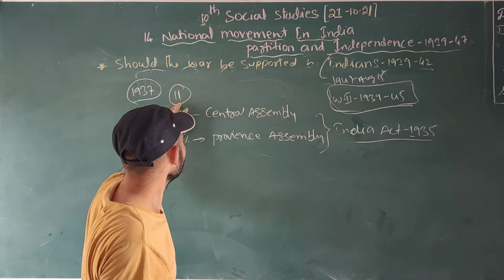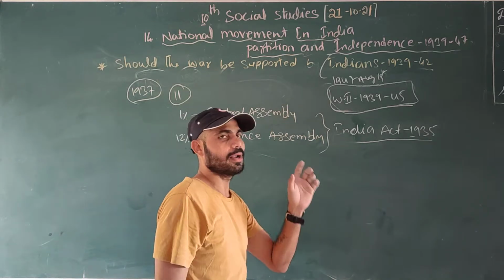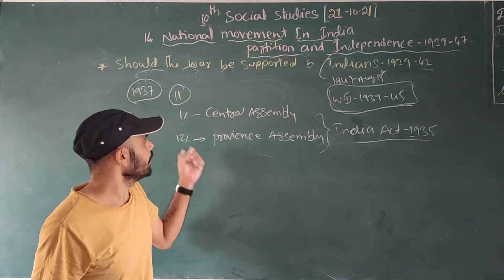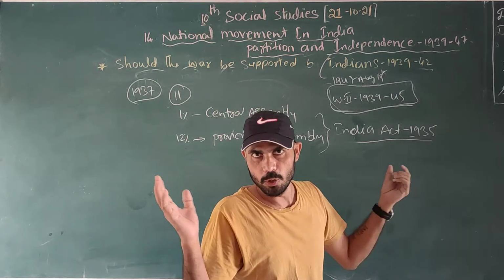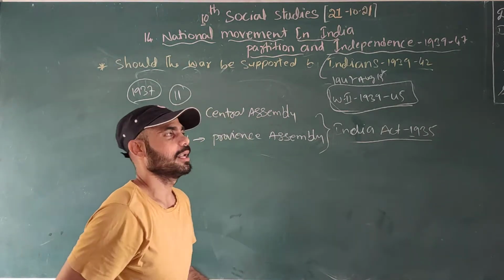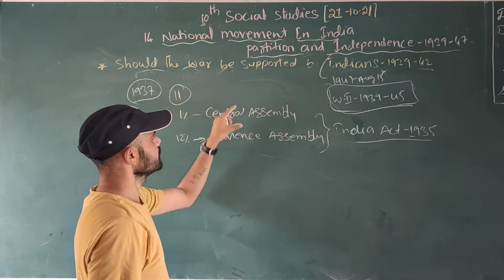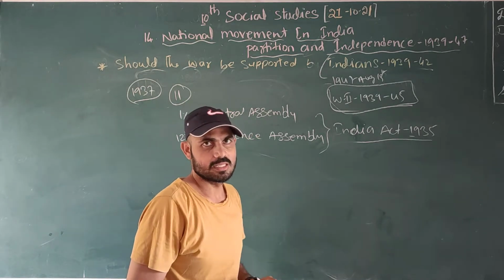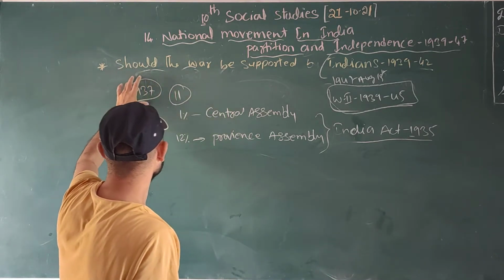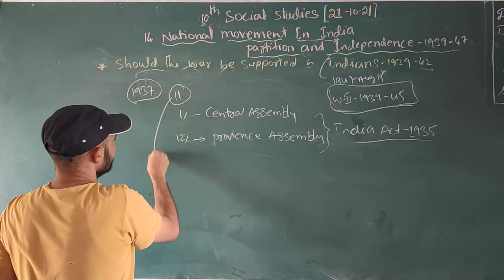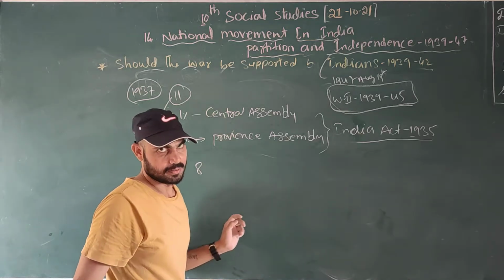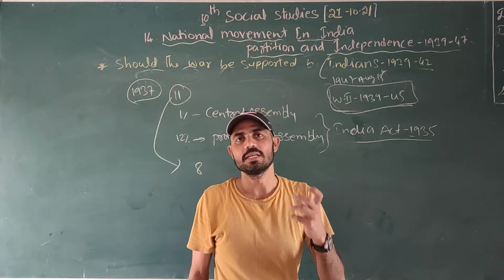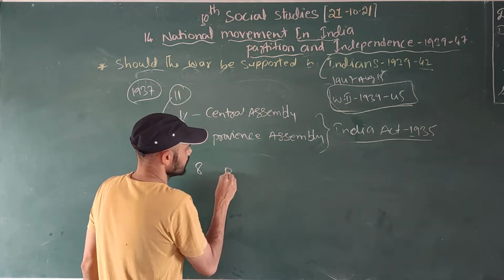Why? Because at that time only the rich people, landlords, and politically influential people could vote. The INC won 8 of the 11 provinces and formed governments with prime ministers.